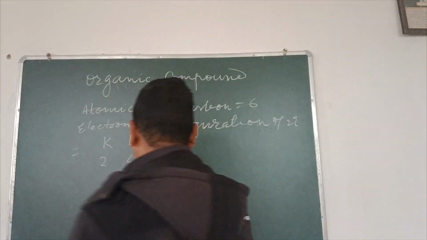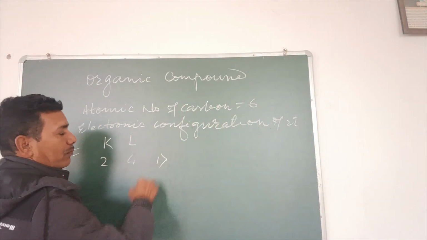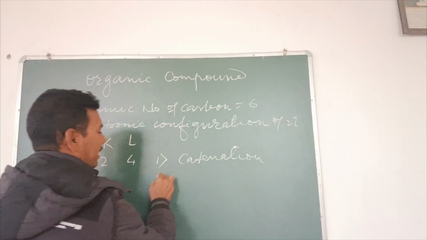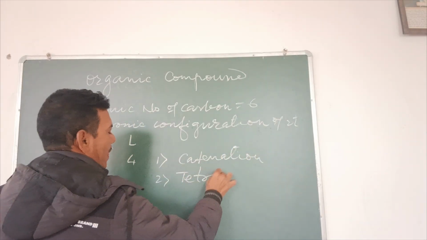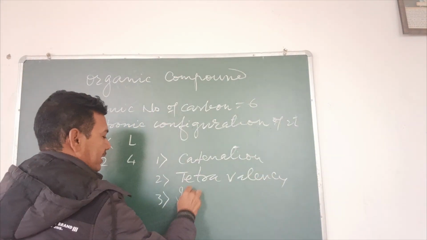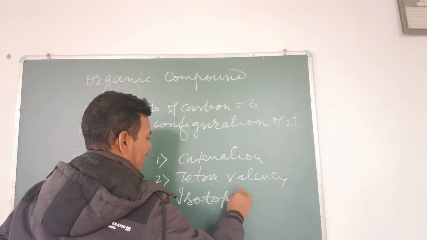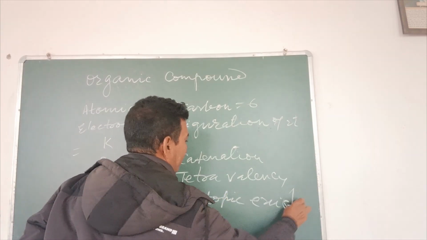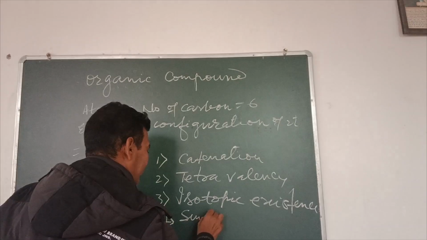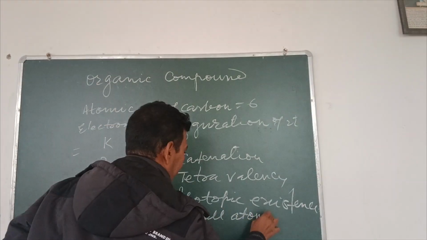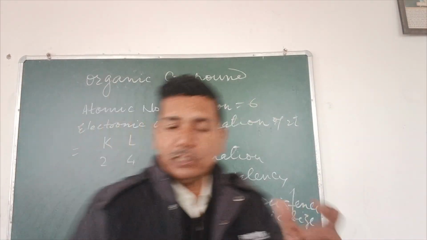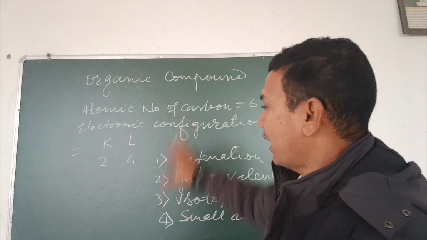The reasons are: number 1, catenation; number 2, tetravalency; number 3, isotopic existence; and number 4, small atomic size. All these properties are found in carbon.